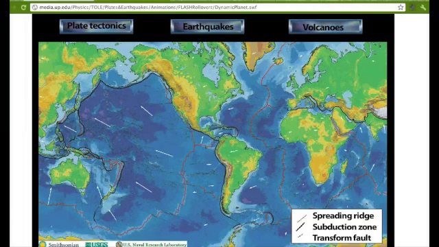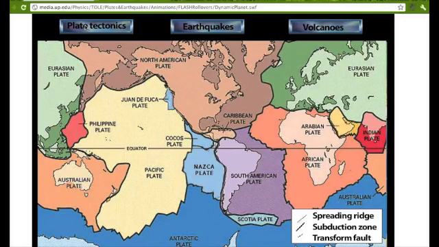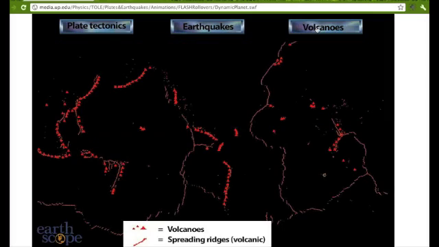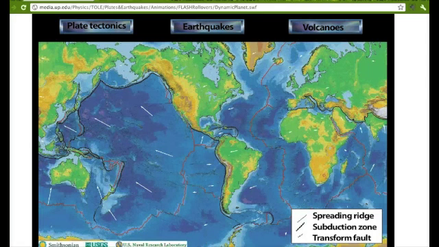You can now bring up a link to a map like this that shows you the plates, as well as the approximate location of earthquakes and the location of volcanoes. And now you're analyzing how the plates are affecting earthquakes and volcanoes.